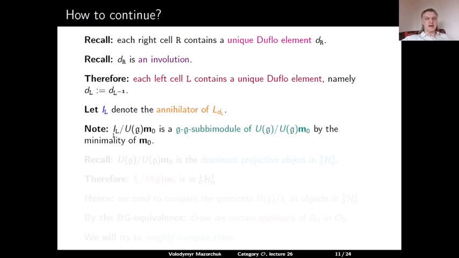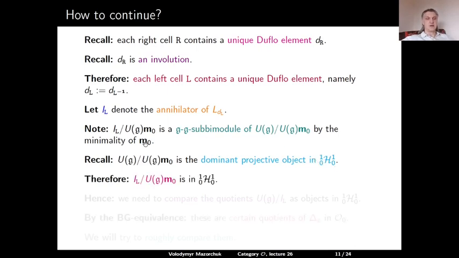Note that if we take IL, it contains the minimal primitive ideal U(g) times m0. And if we factor it out, the outcome is a g-g sub-bimodule of U(g) modulo this minimal primitive ideal. So this is just by the minimality of m0. And this quotient U(g) modulo the minimal primitive ideal is the dominant projective object in the category H of Harish-Chandra bimodules.